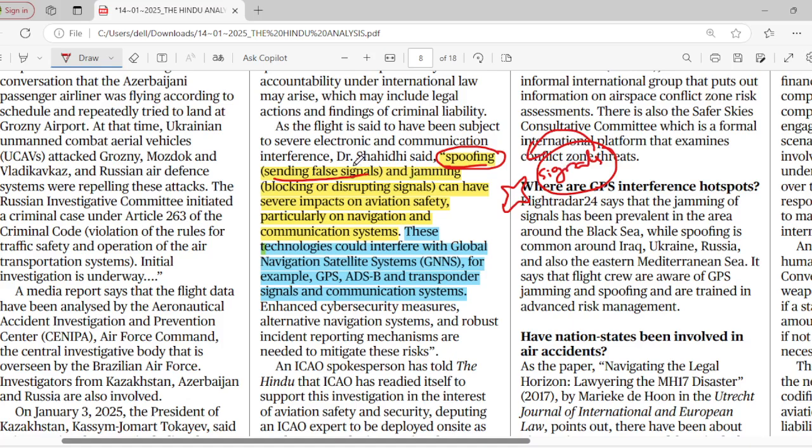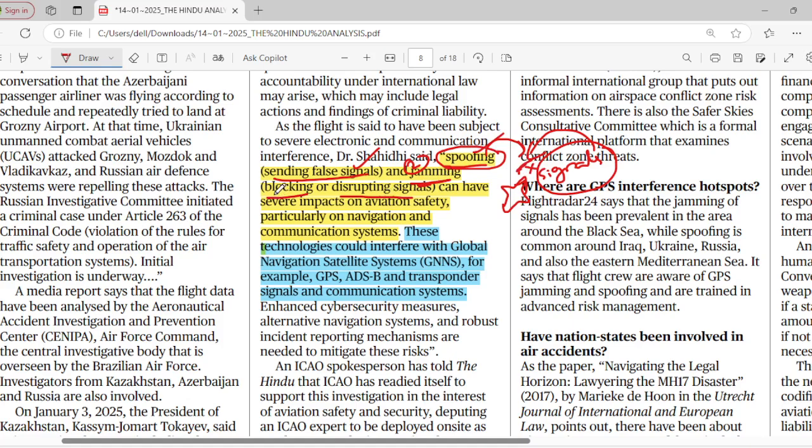It is completely dependent on the signals. And jamming is another term, okay. It is blocking or disrupting signals. Spoofing is a term used for sending false signals so that it will deviate its direction and go in the wrong direction. That is called spoofing.